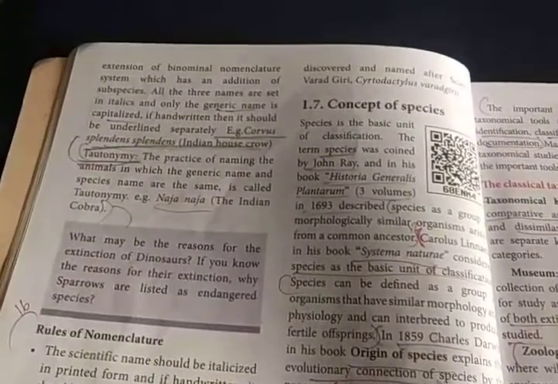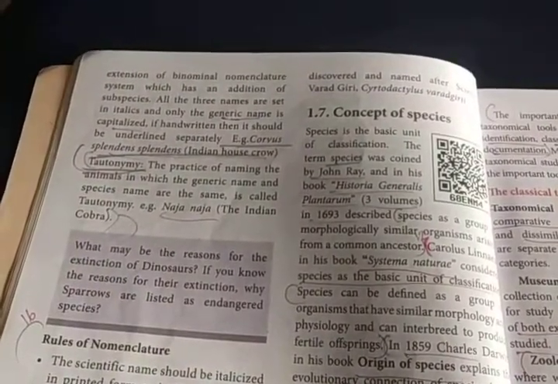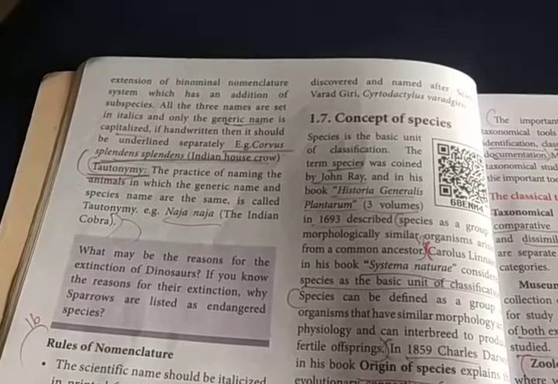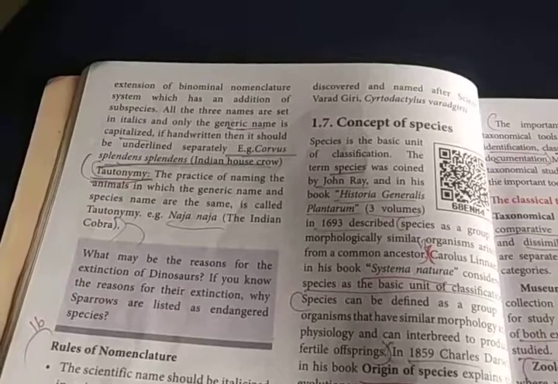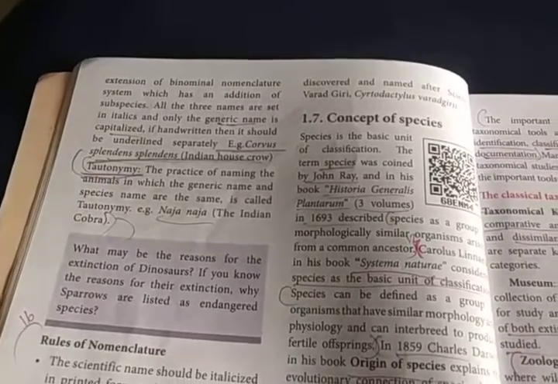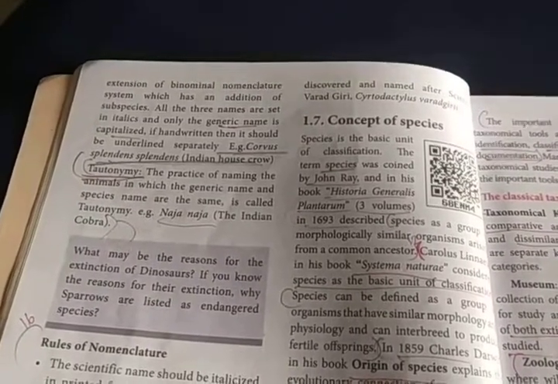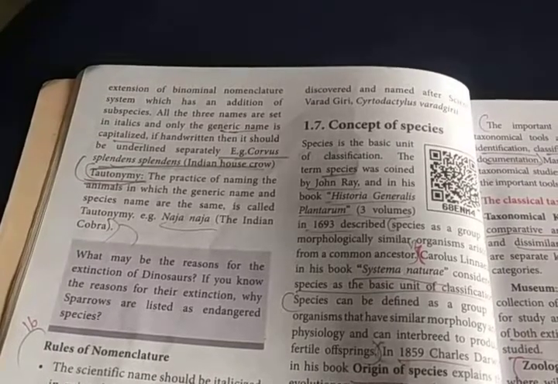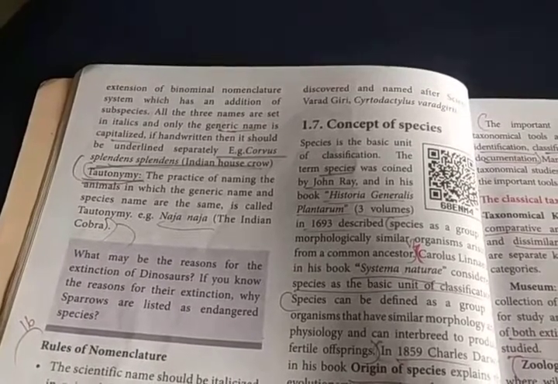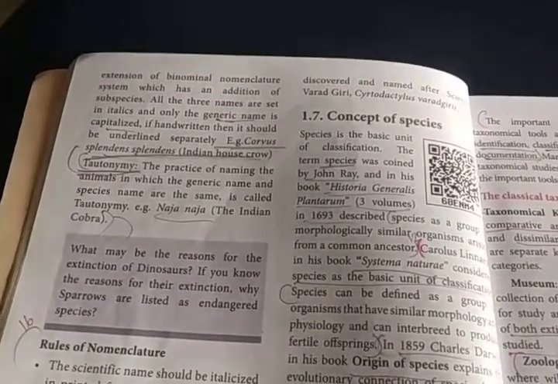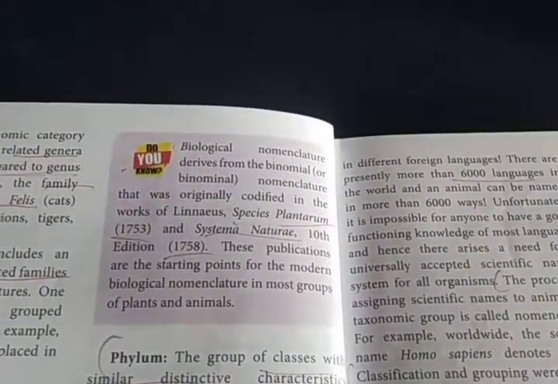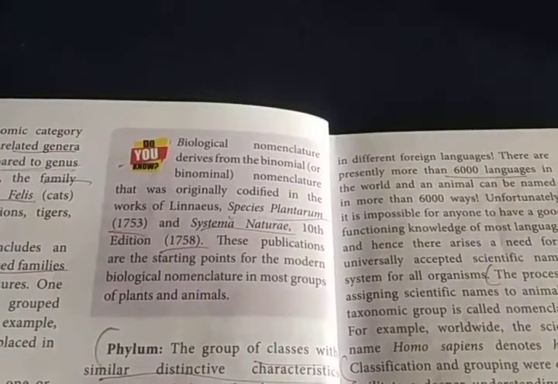The next one is tautonymy. Tautonymy is when organisms have a generic name and a species name that are the same. Okay, that type of naming is known as tautonymy. For example, the scientific name of the Indian cobra is Naja naja. The generic name is Naja and the species name is also Naja.